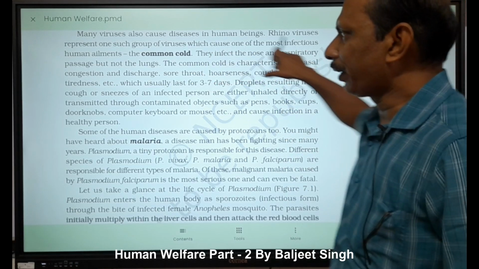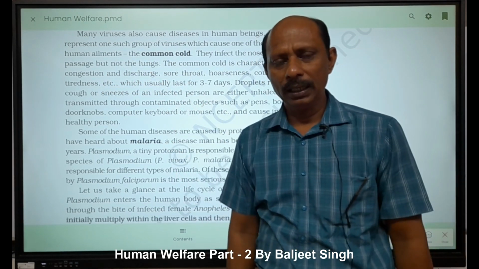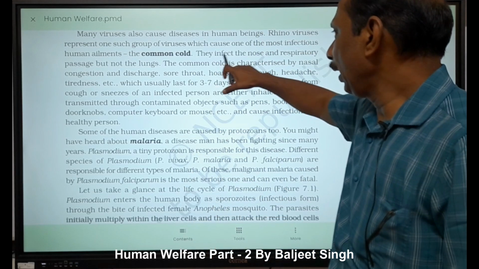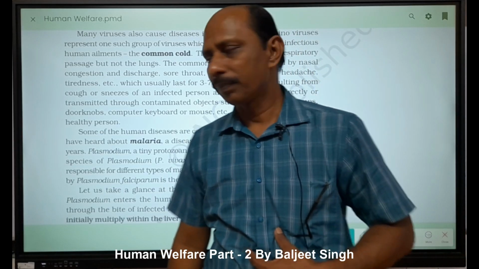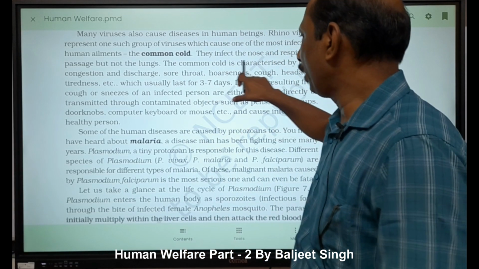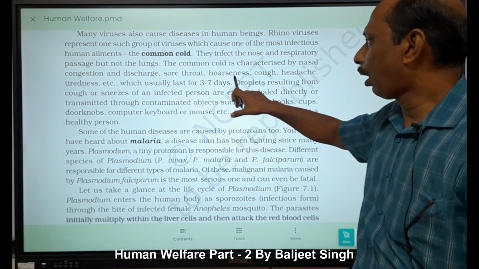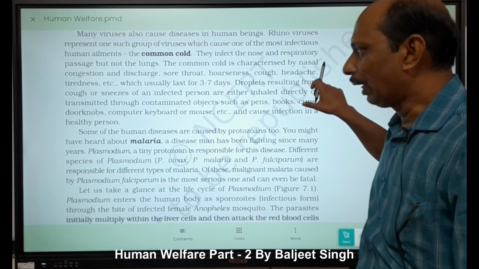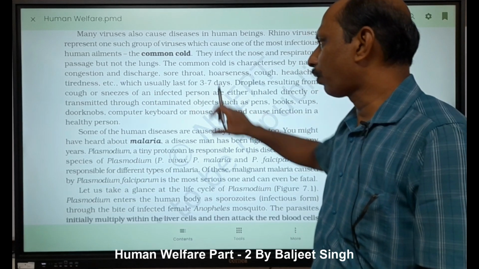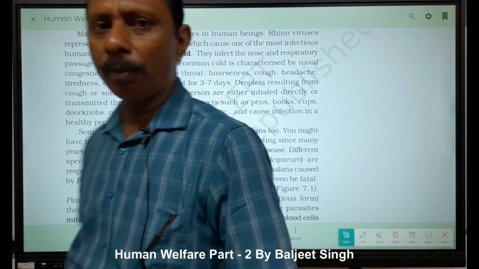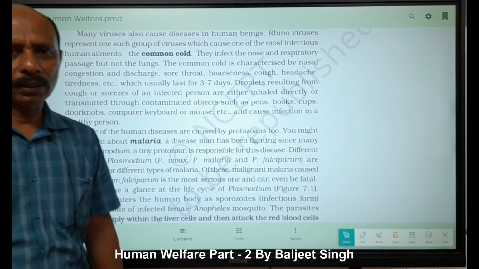One of the most infectious human ailments is the common cold. Everyone is infected with the common cold in their lifetime, right? They infect the nose and respiratory passage, but not the lungs. The common cold is characterized by nasal congestion and discharge, sore throat, hoarseness, cough, headache, tiredness, etc., which usually last for 3 to 7 days. Automatically, our body counters this within 3 to 7 days, right?